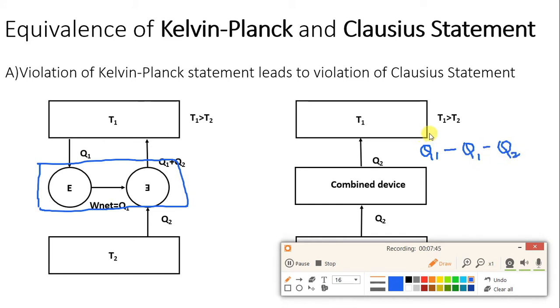If you cancel Q1 and Q2, what remains is minus Q2. Minus Q2 means heat is rejected by the combined device, and that is why I have shown it here. So the combined device looks like a heat pump, but without any work input. Here work is not there, so this is violating the Clausius statement. Even though the violation starts with the Kelvin-Planck statement, the combined device, which is a heat pump, violates the Clausius statement. So this was the first part.